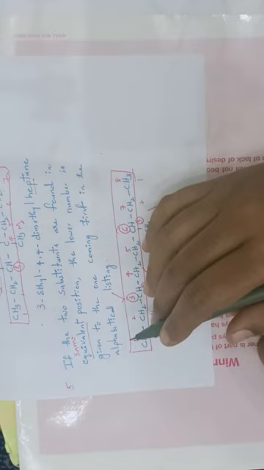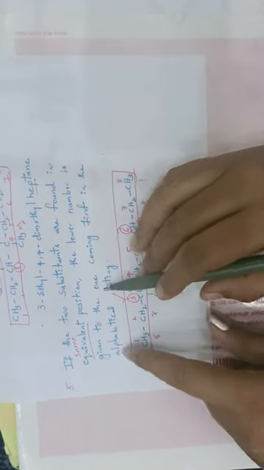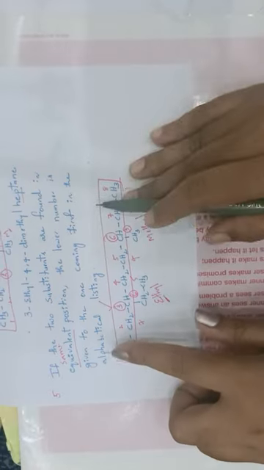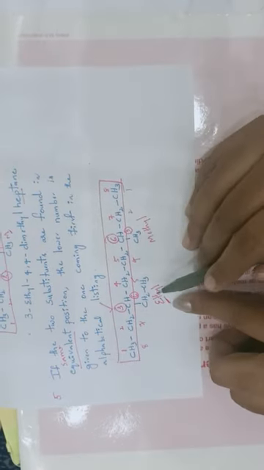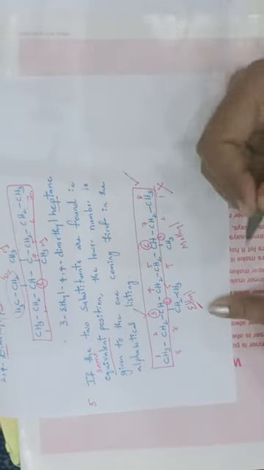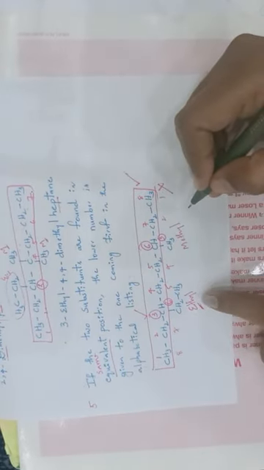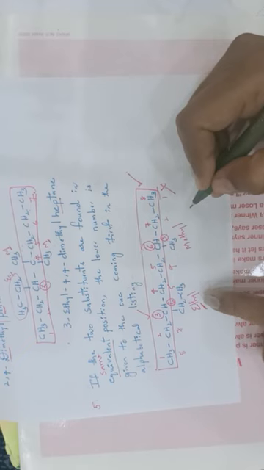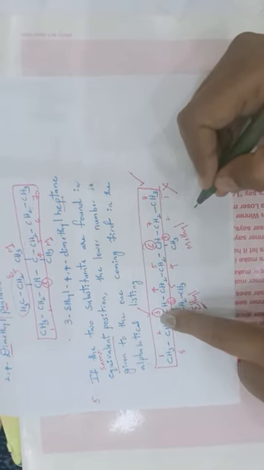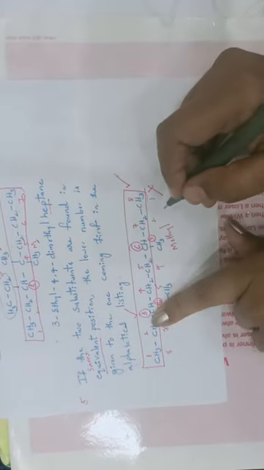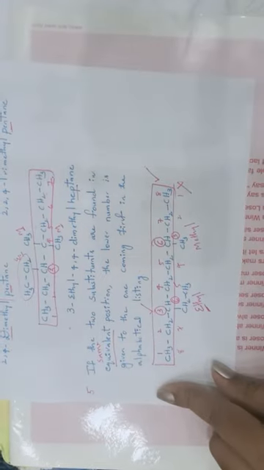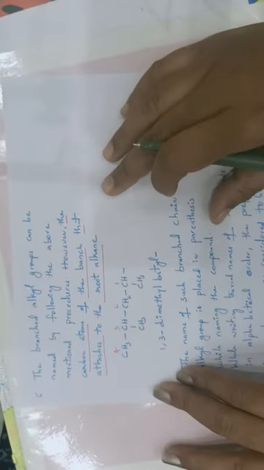If 2 substituents are present at the equivalent position from both sides, then the lower number is given to the one coming first according to alphabetical order. We should not give this numbering. We have to give this numbering because, according to alphabetical order, this comes first, and to that group we have to give the lowest numbering. Okay, this is the correct manner. That is the 5th rule. Now we'll see the 6th rule.